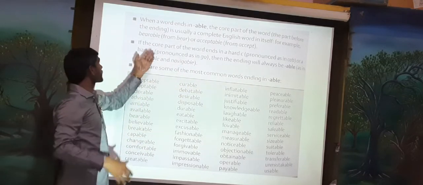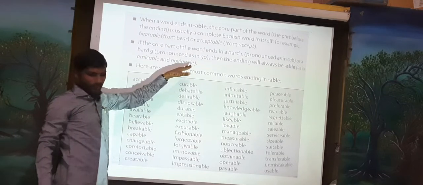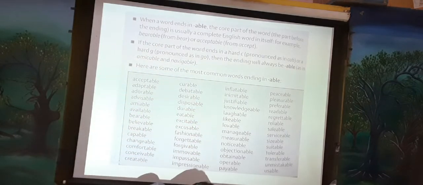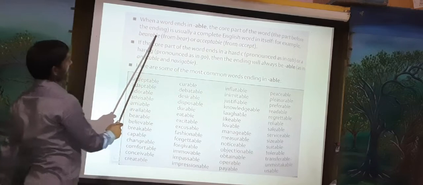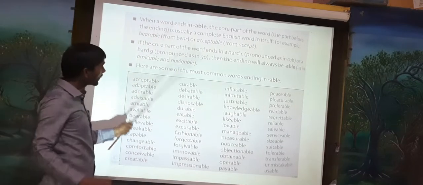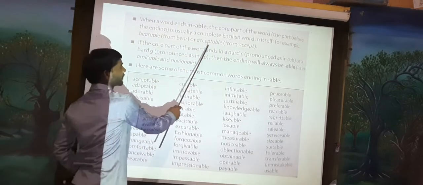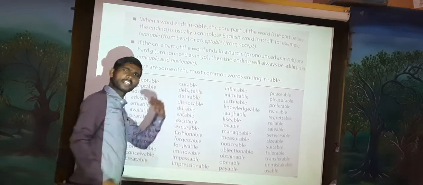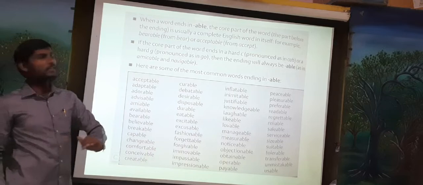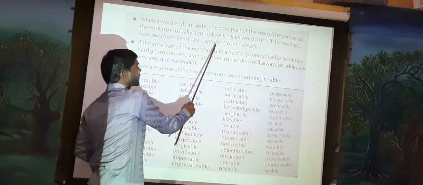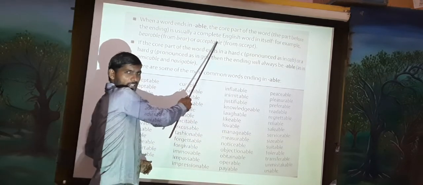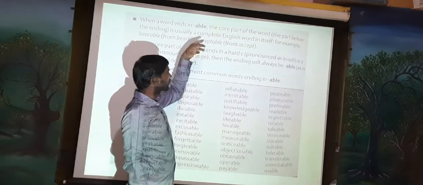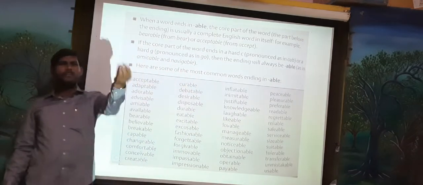When we utilize these letters in the ending, it gives a very effective meaning. So here is acceptable. Accept is an English word, it already gives one meaning, but when we add letters at the end, it gives a very different meaning.